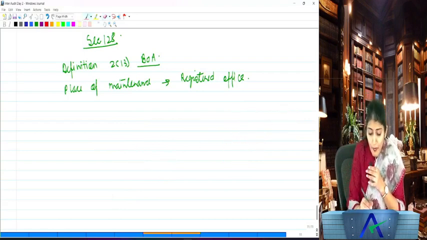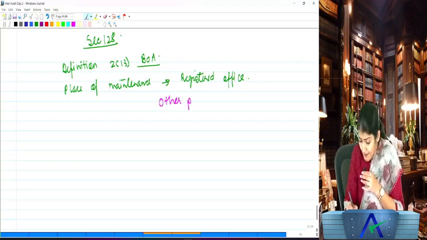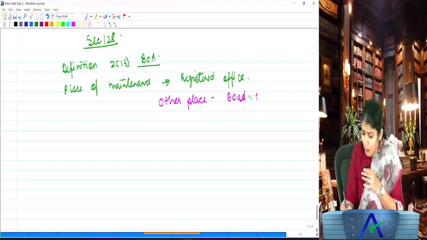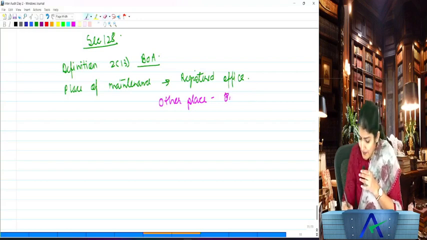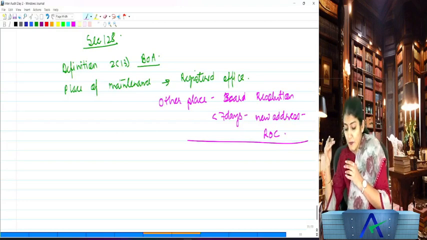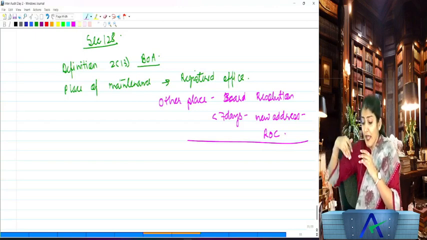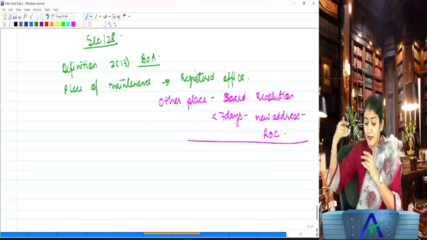But if you want to keep the books of the company at any other place, then a board resolution needs to be passed, and within 7 days of the passing of the board resolution, the full address is to be intimated to the ROC.